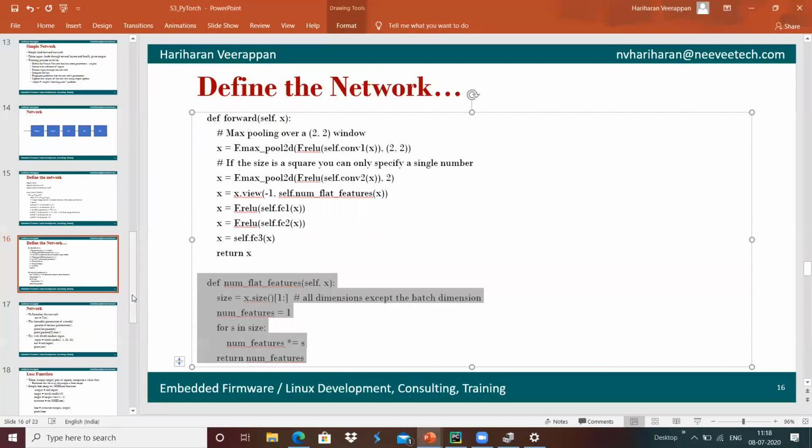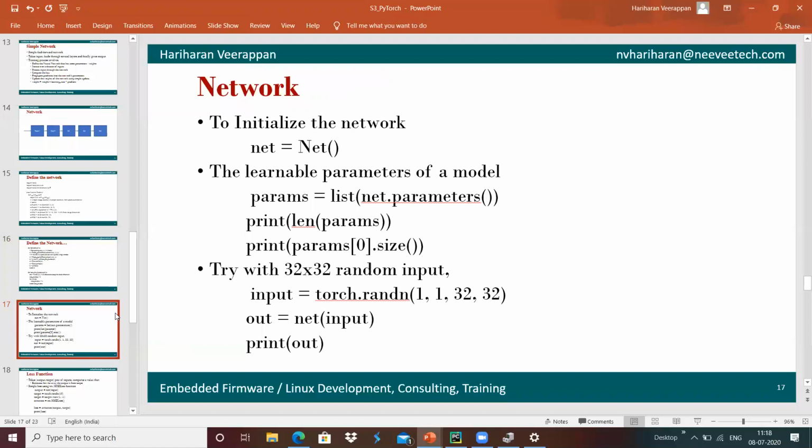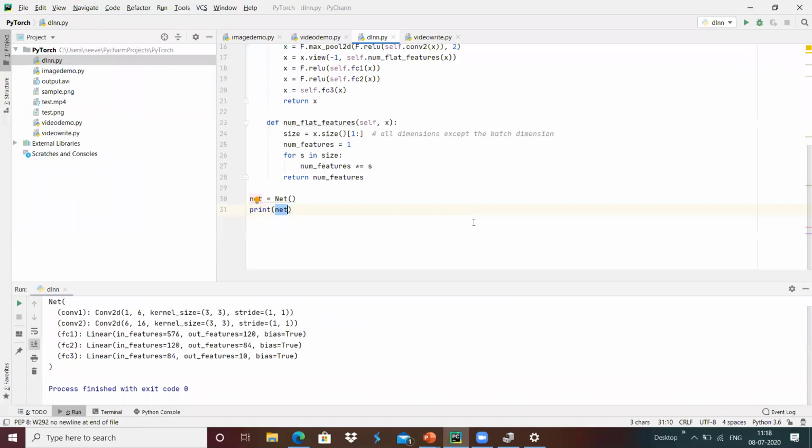Once the network has been printed, we wanted to explore the learnable parameters of the model and the size that we wanted to list. We can do that with the help of list(net.parameters()), which provides the output.